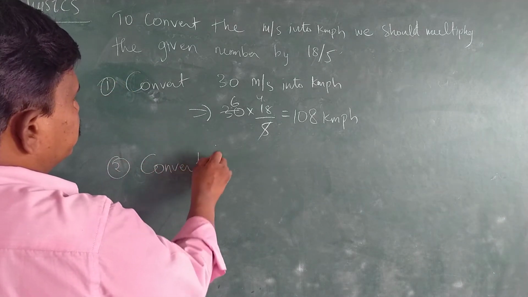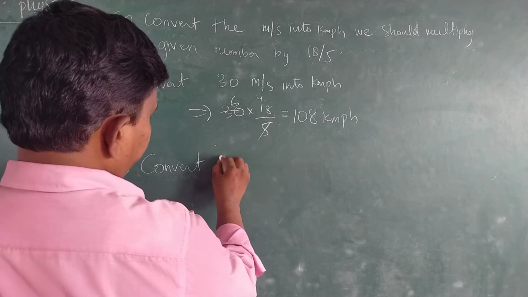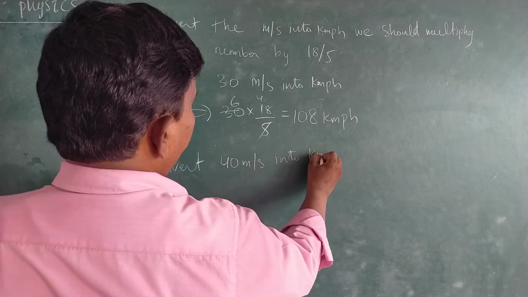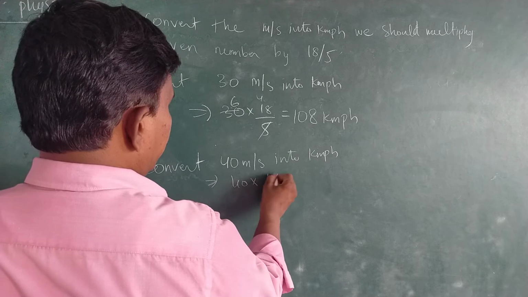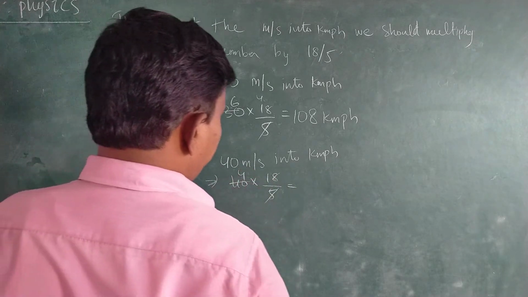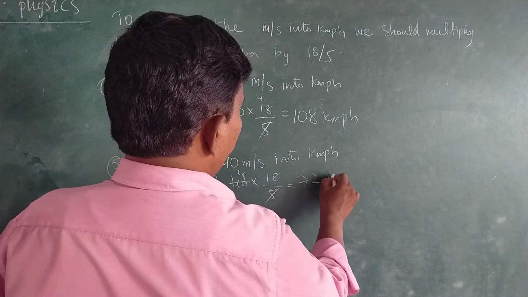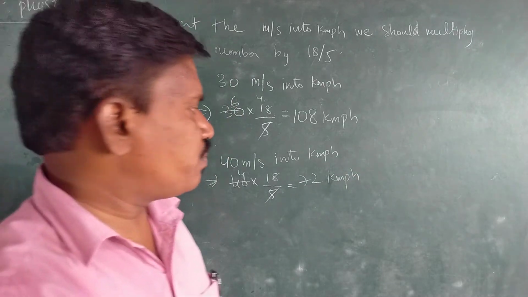Convert 40 meter per second into kilometer per hour. That is 40 into 18 by 5. 5 ones are 5, 5 fours are 20, 18 fours are 72. 72 kilometer per hour. Okay, 72 kilometer per hour.